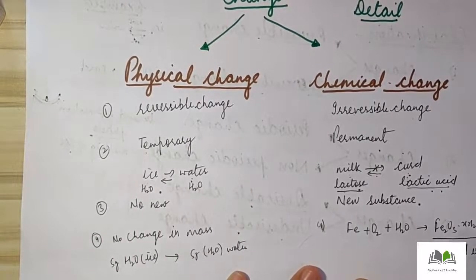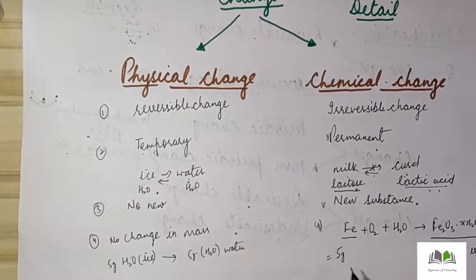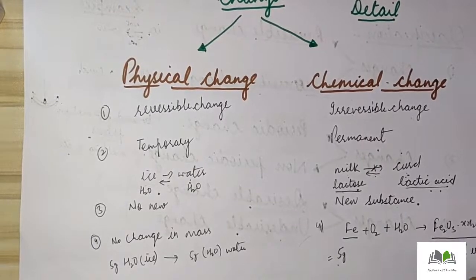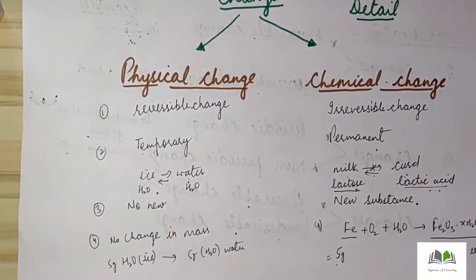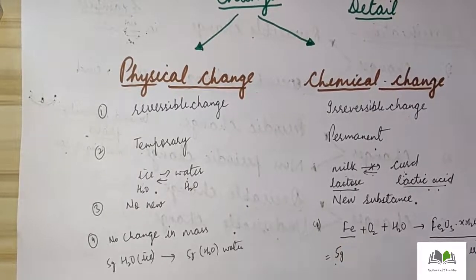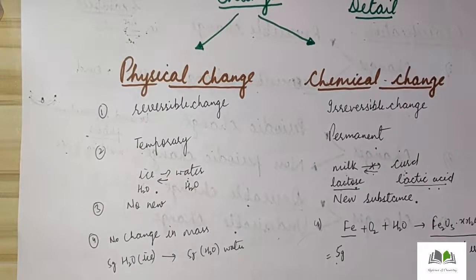So first of all, for iron, before the reaction, the mass is equal to 5 gram. After the reaction, I will see there is addition of oxygen and water. So the mass of the iron nail will change to 8 gram. So we can say that during chemical change, the mass of the reactant will change. It will increase or it will decrease. So these are the various differences between physical and chemical changes. On the basis of these differences, we can easily differentiate these changes.